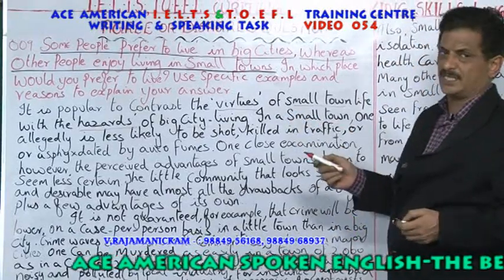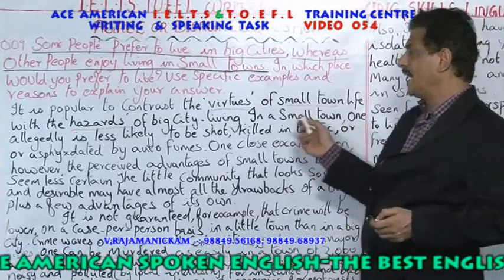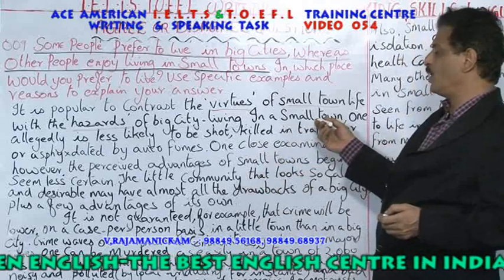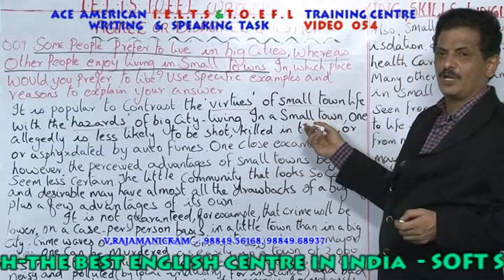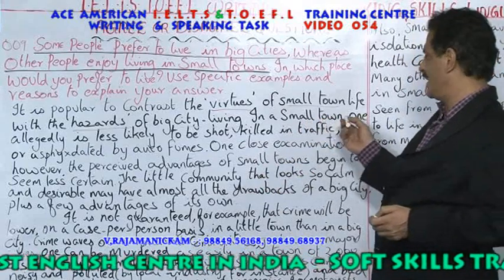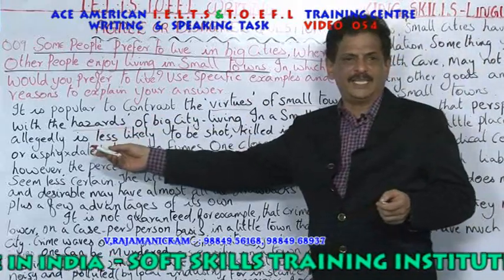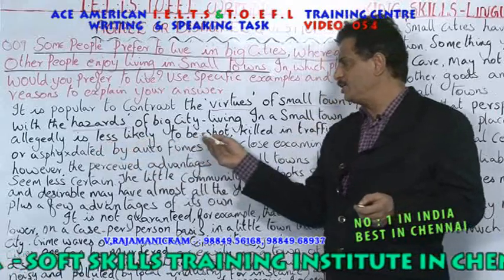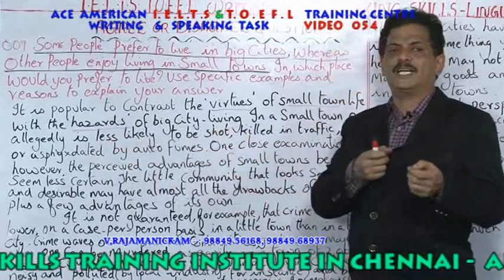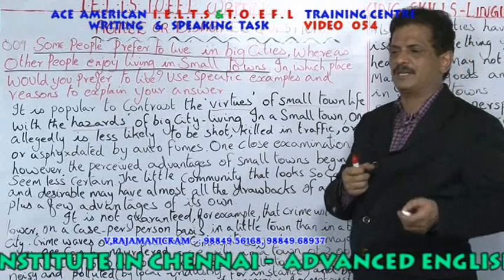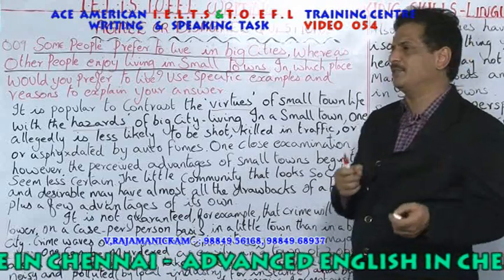In a small town, he says, one allegedly is less likely to be shot. In a village or in a small town, one means any person. Allegedly means what? Purportedly. Allegedly is less likely to be shot. To be shot means what? With a gun. A thief may come and shoot you, or a terrorist may come and shoot you, robbers may come and shoot you.